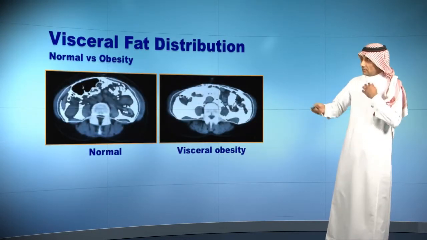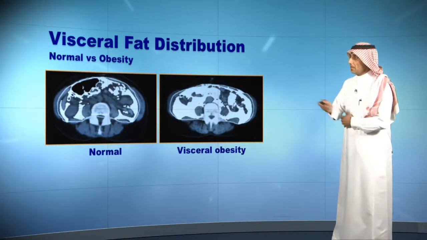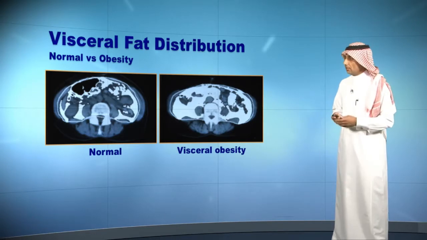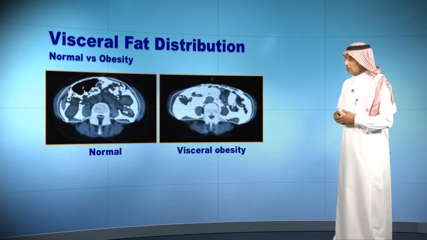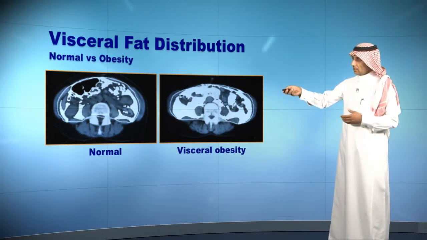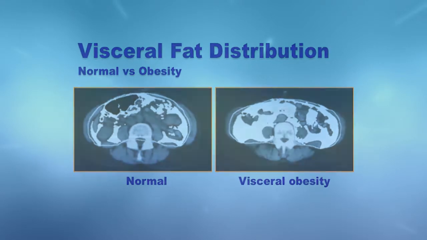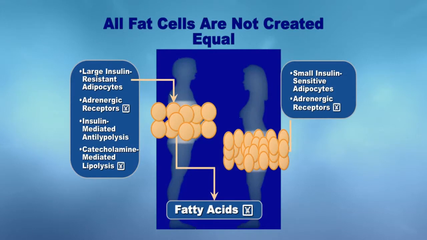By CT scan, they found that a patient with obesity, let's say a body mass index of around 35, compared with someone with a normal body mass index, has a visceral fat component that, as you see, is higher than in the normal person. Then they did studies to see why a male patient has the visceral type, and why a woman has what we call lower body obesity.